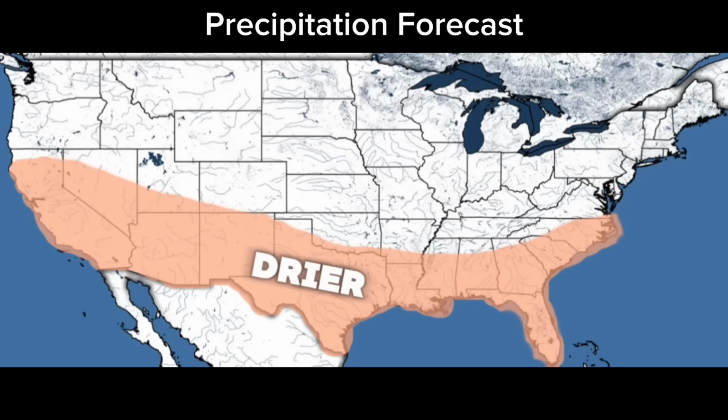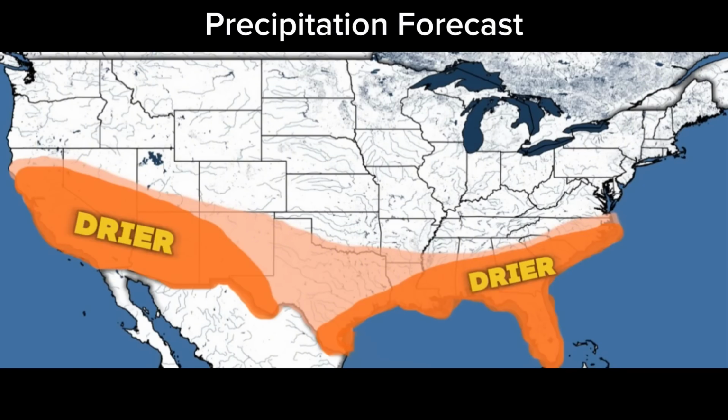For my precipitation map, I have the parts of the southwest, south-central, and southeast under my first shade of drier than average conditions. La Nina is the main reason why this is expected, as it typically brings drier weather to the southern half of the country. Usually drier weather leads to less cloud cover, which leads to more daytime heating, which leads to warmer temperatures. This is what I also predicted for these areas, so expect warmer and drier conditions overall.